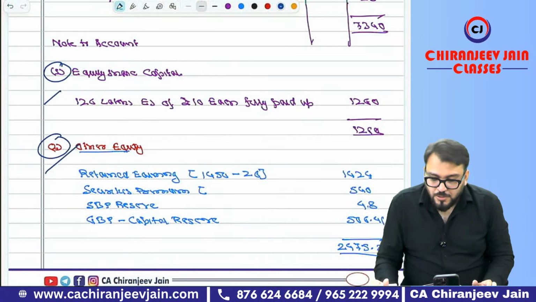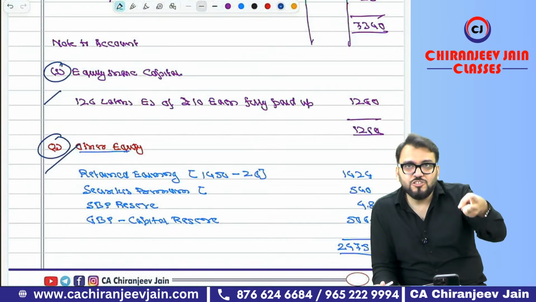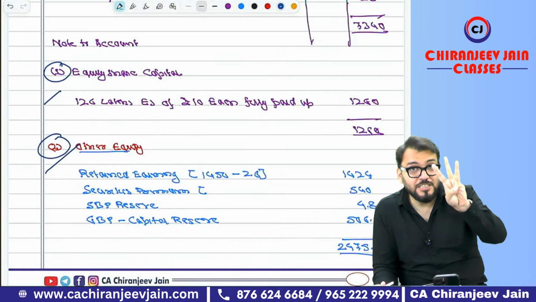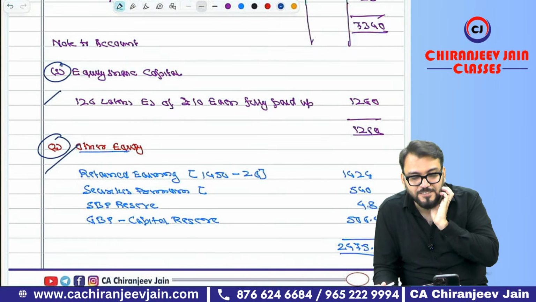Chalo. So this question we have done. It means we have done 3 questions. 2 questions you have done, 1 question I have done. So 3 questions we have done. Understood? Can you please explain provision?